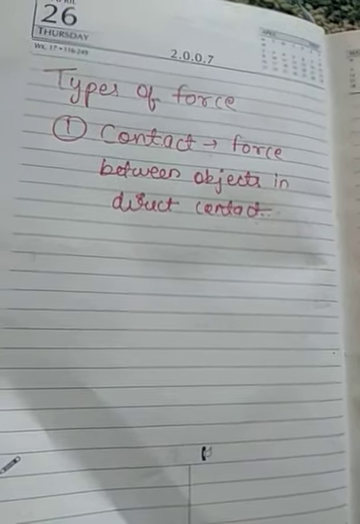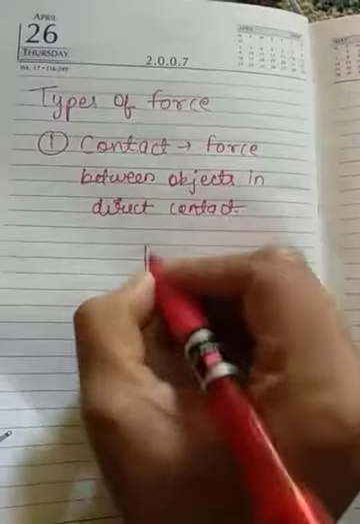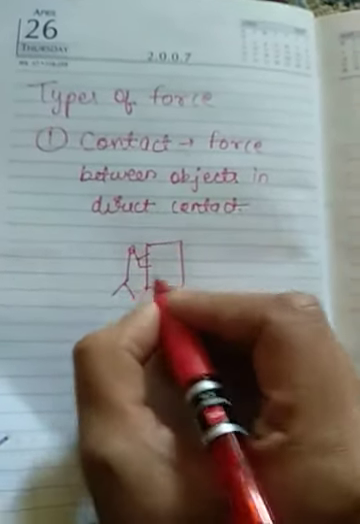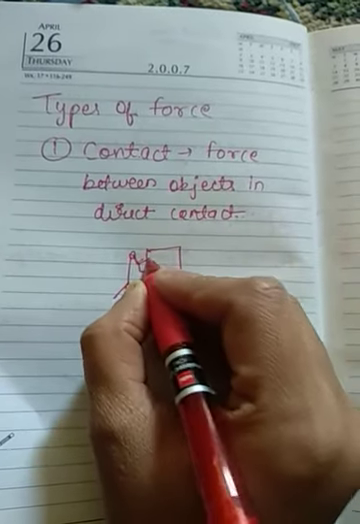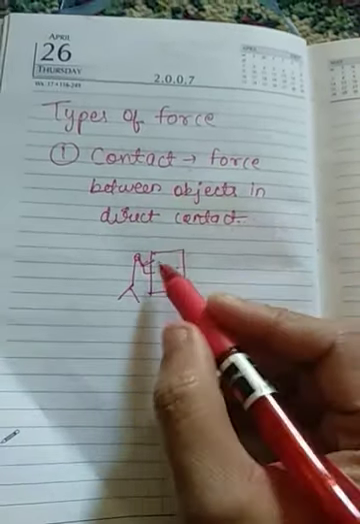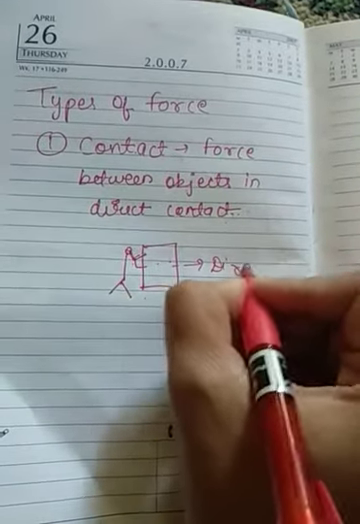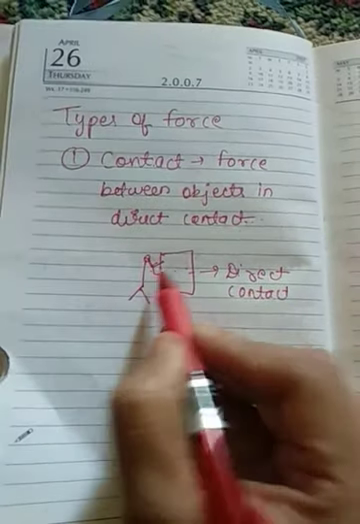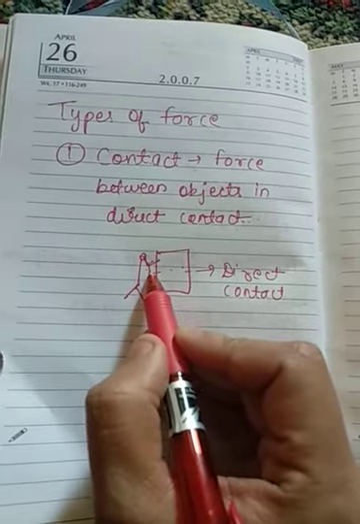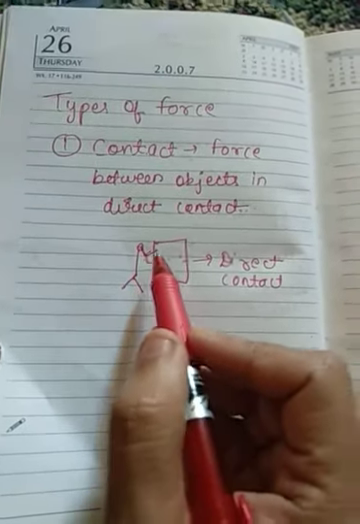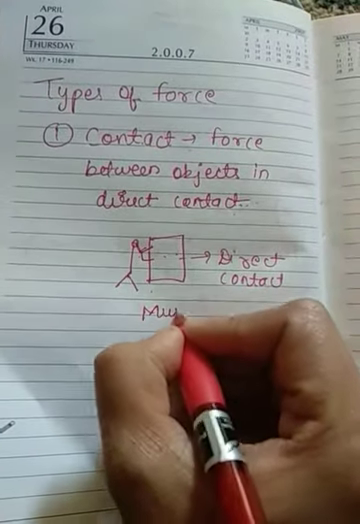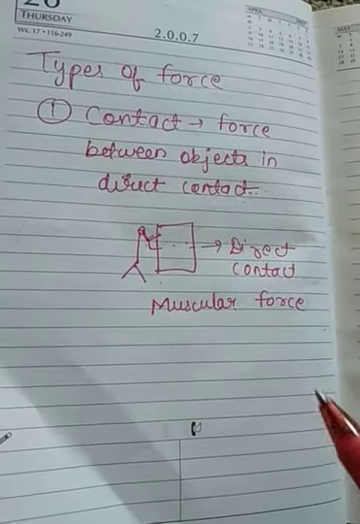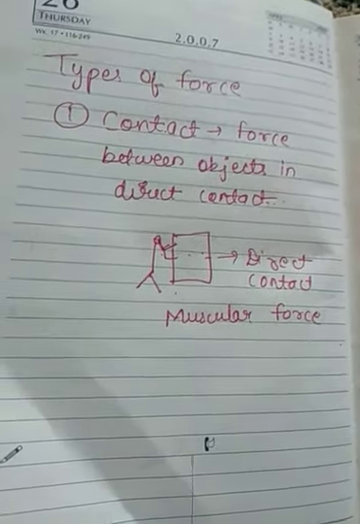What is the meaning of direct contact? Here, if you see, who is applying the force? This person. The hands of the person are in direct contact with this object. So that means there is a direct contact, and this is an example of a direct contact force. Now what type of force is being applied? The force is being applied by his muscles. So this is a muscular force. Here the muscular force is a contact force, because the person is in contact with the object every time. Let us take another example.